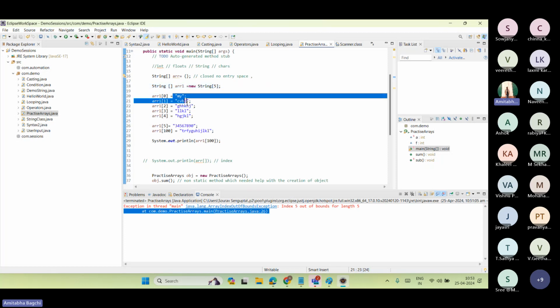In place of this hard-coded data, I could have put scan dot next, scan dot next. It would have helped me to get the data from the user from the console and then put it inside the array. Getting my point, right? Then try to edit the data of a particular index. Try these things.